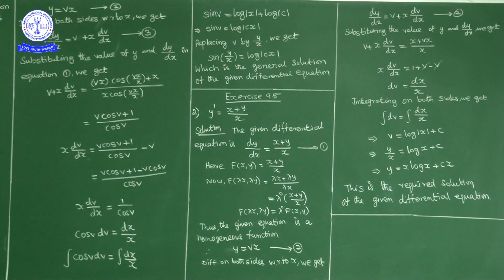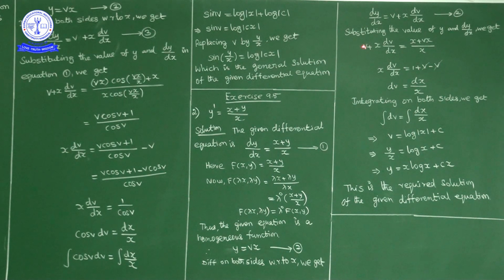Now this one we will substitute in 1. In place of y we will write vx, and in place of dy upon dx we will write v plus x into dv upon dx. So from 1, v plus x into dv upon dx is equal to, on the right hand side, in place of y we write vx, so x plus vx upon x. The numerator x is common and cancels with the denominator x. So we have v plus x into dv upon dx equal to 1 plus v.